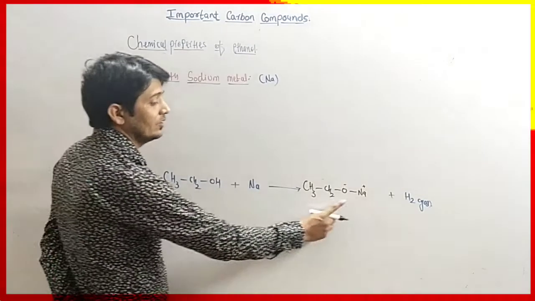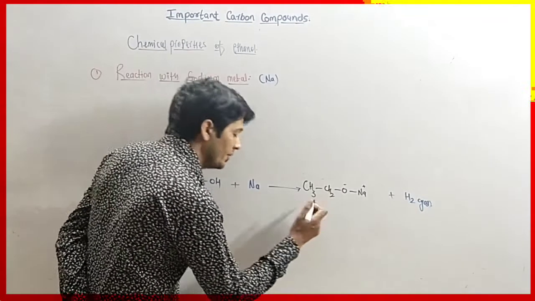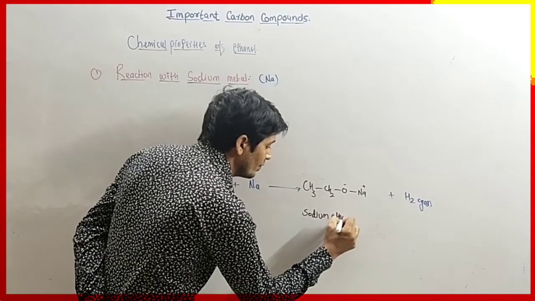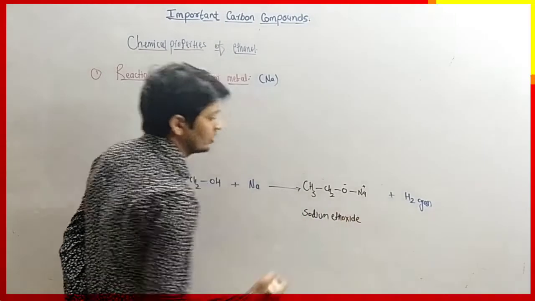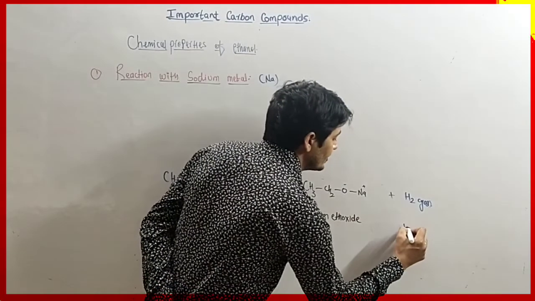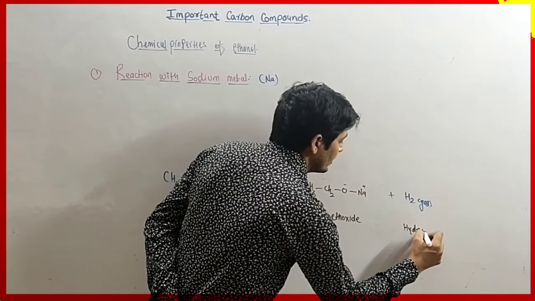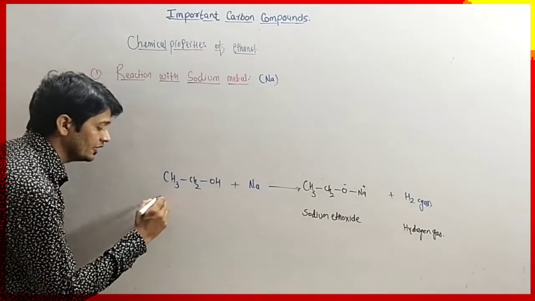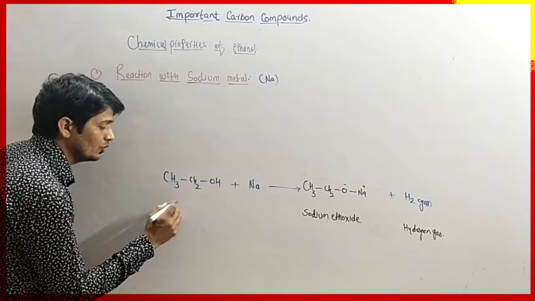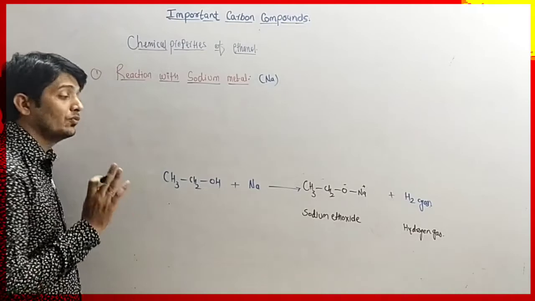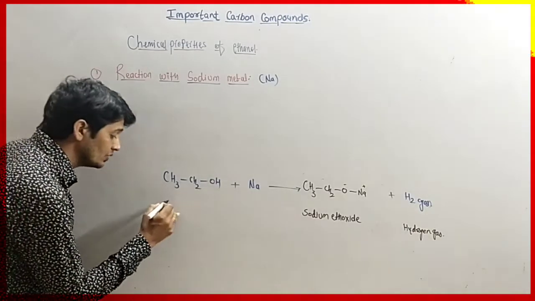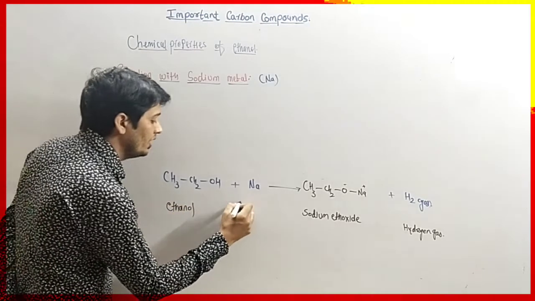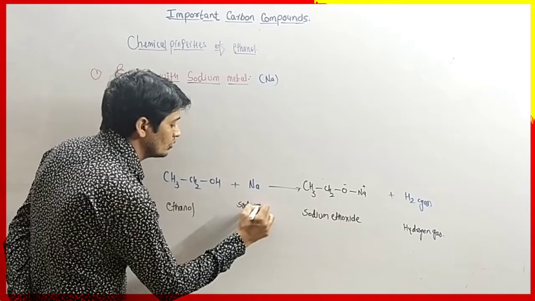So it is sodium ethoxide, and hydrogen gas is released during the reaction. It is ethanol, so you have to write their names also, reactant as well as product, to get full marks on the exam. So it is ethanol and it is sodium metal.